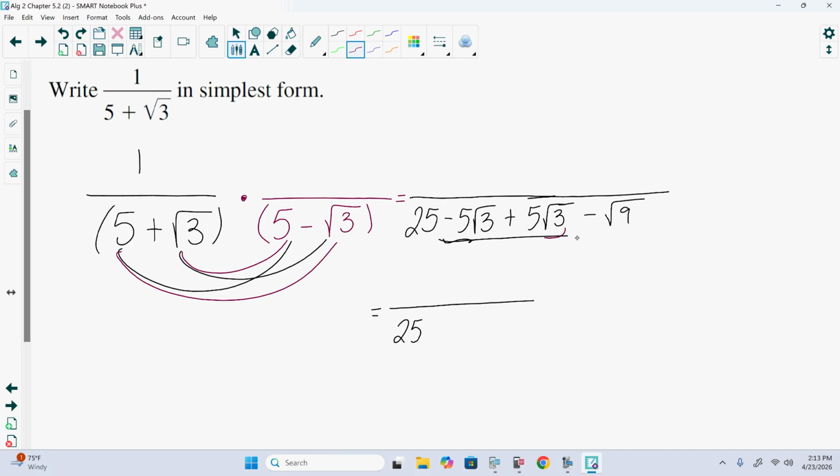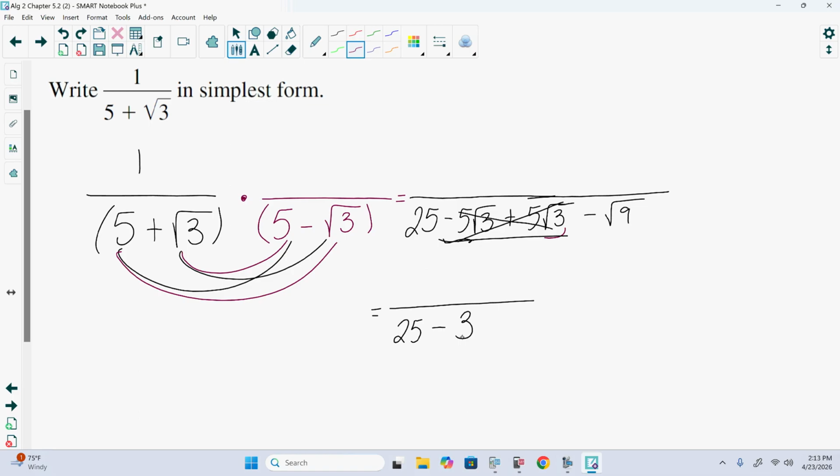Negative 5 square root of 3 plus 5 square root of 3 would be what? Negative 5 plus 5. 0. Minus, well, the square root of 9 is 3.